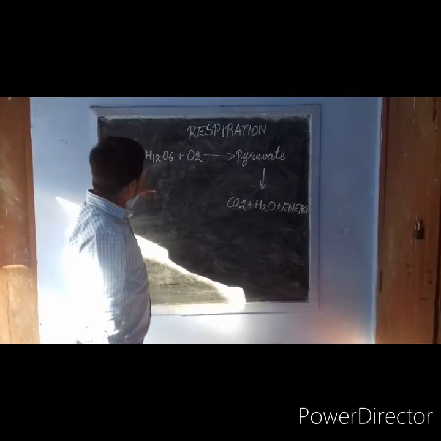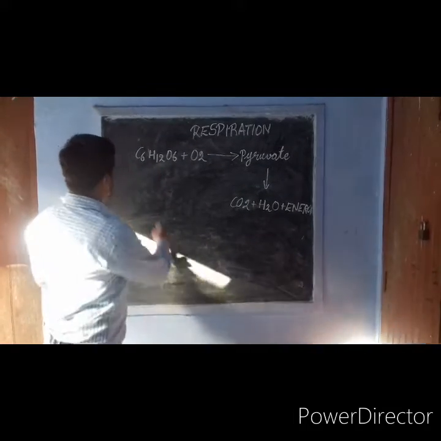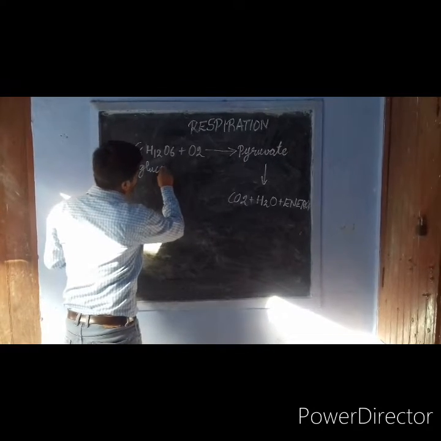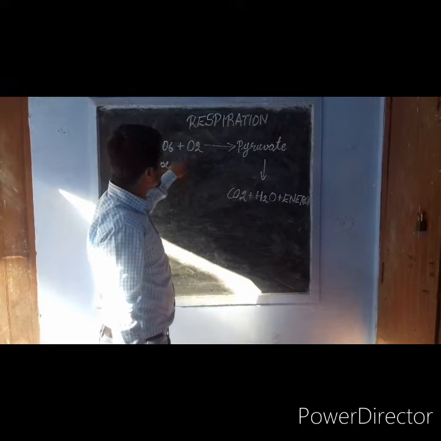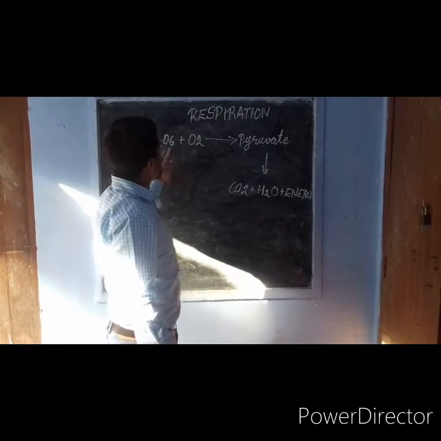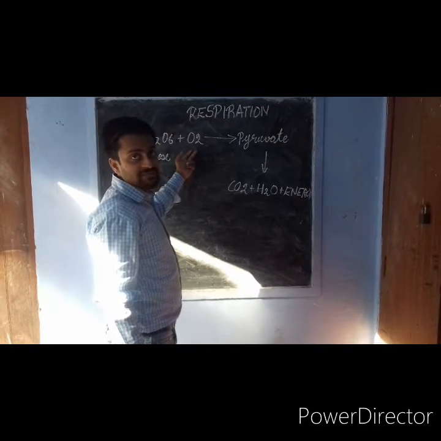If the glucose, our food, is oxidized in the presence of oxygen, then this is known as aerobic respiration. So this is an example of aerobic respiration.